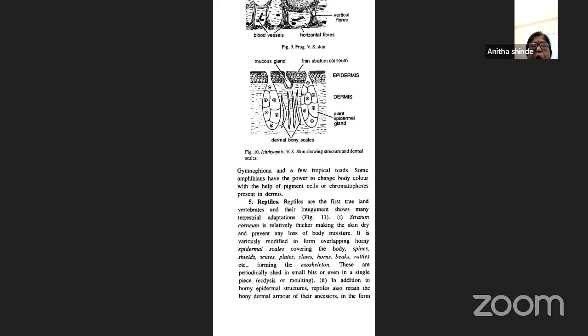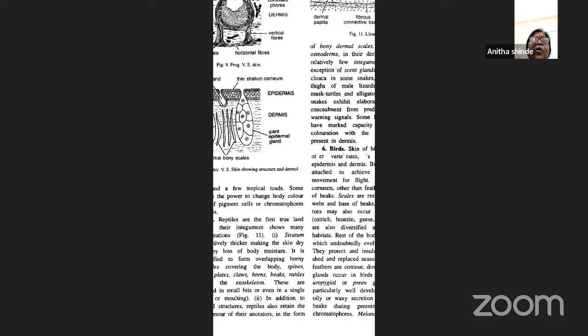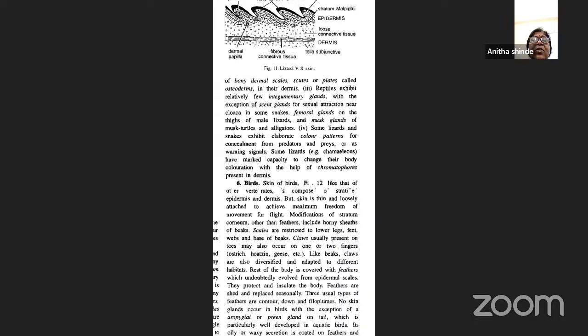So in addition to these horny epidermal structures, reptiles also retain the bony dermal armor of their ancestors, in the form of bony dermal scales, scutes, or plates, called osteoderms in the dermis. And apart from this, they also have few integumentary glands, with the exception of the scent glands. You find these glands in the lizards as well as in the snakes. Okay, already we have discussed all this.